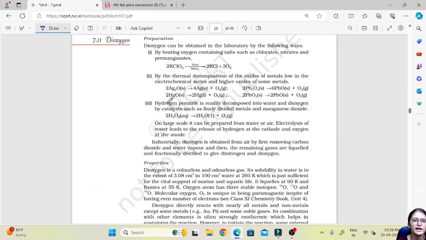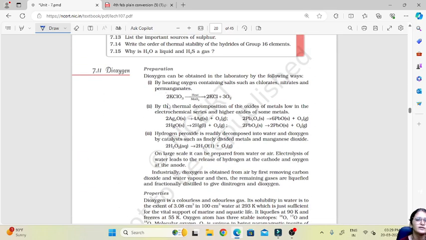Then next is dioxygen, which is very important, O2 gas. It can be obtained in the laboratory in the following ways. The first way is by heating oxygen-containing salts such as chlorates, nitrates and permanganates. So this is chlorate. Chlorate is treated with manganese dioxide and heated to give KCl, potassium chloride, and oxygen.